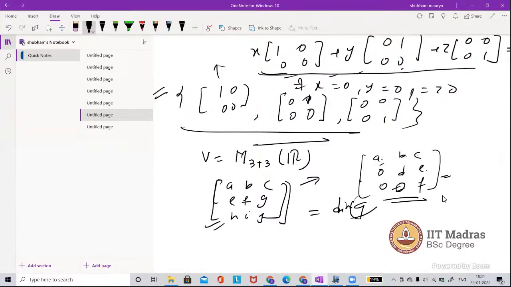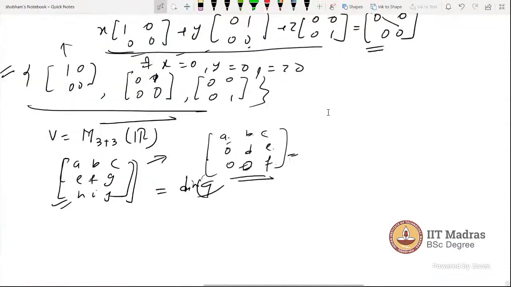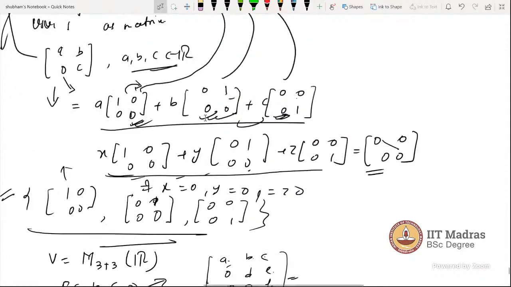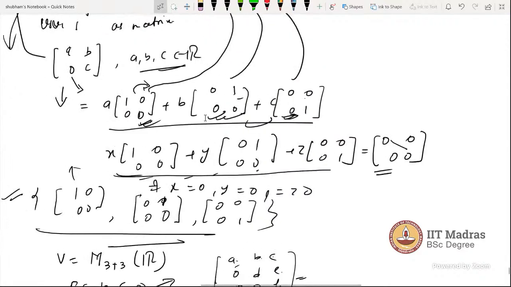Sir, I have one more doubt. Here you are representing the 2 cross 2 matrix, M2R, and you are writing the elements as linear combinations. So can we represent those elements in matrix form also? Sorry, I didn't get it. Can you repeat once more, please?